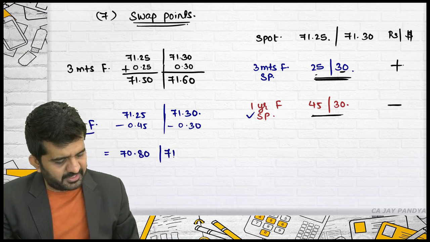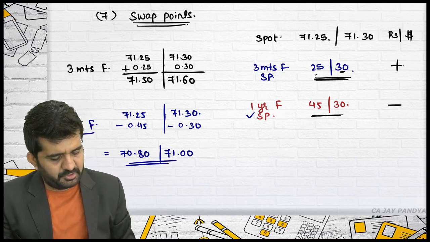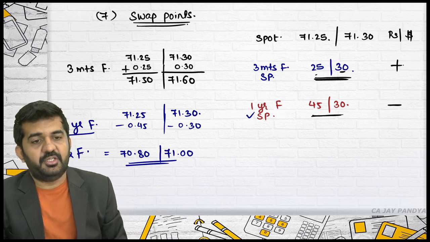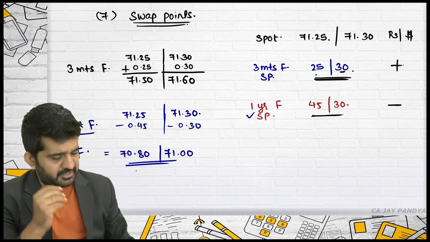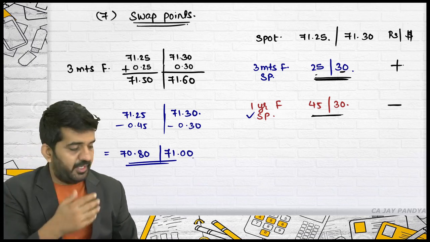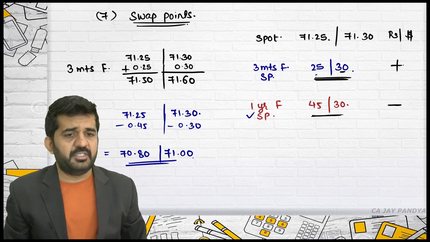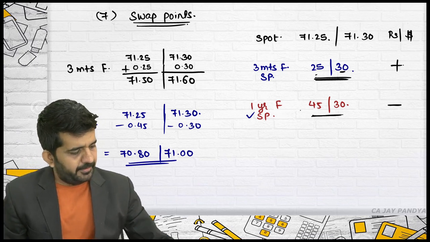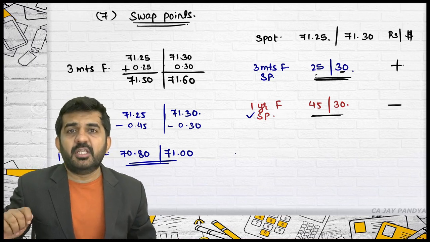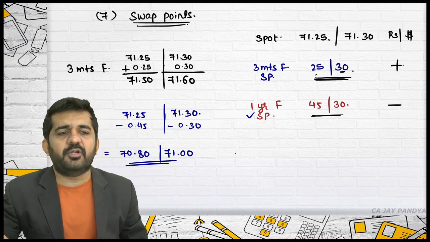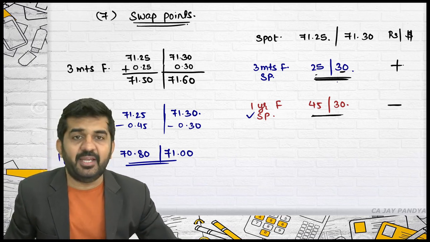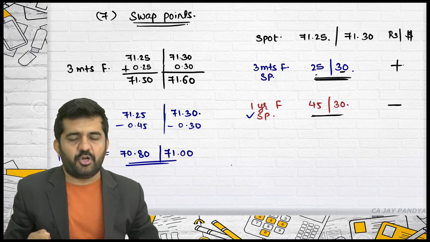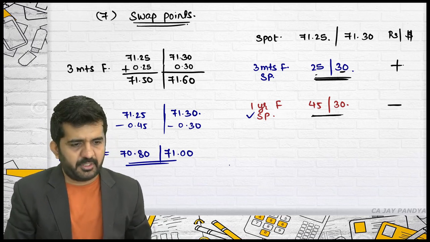70.80 slash 71.00, which is nothing but the 1 year forward rate. This is how you find out forward rates from swap points. Again, increasing in order, add; decreasing in order, you should subtract it. Next,